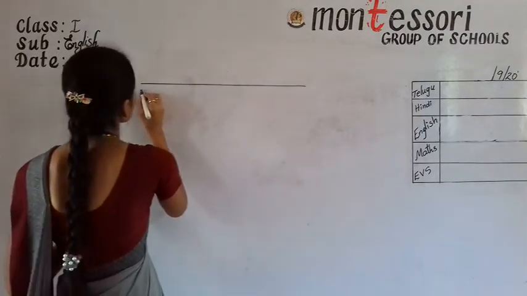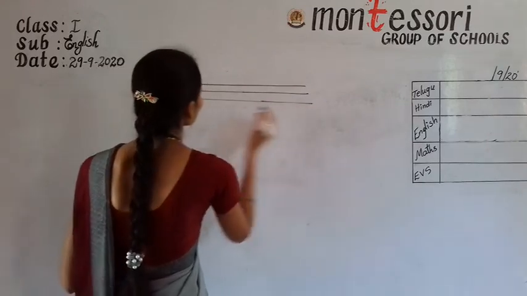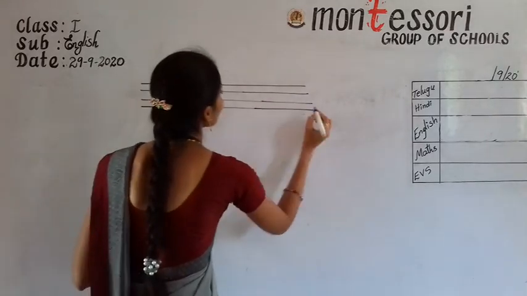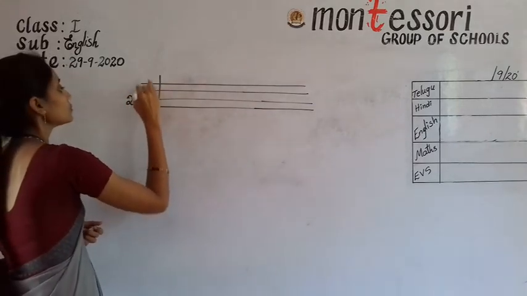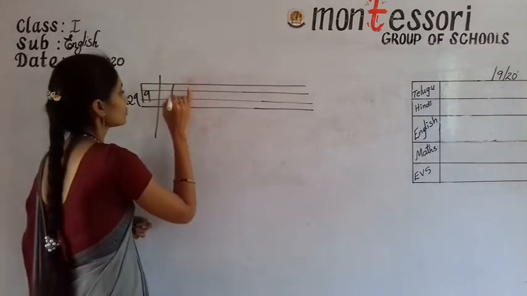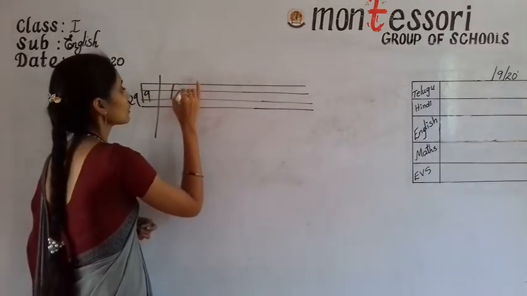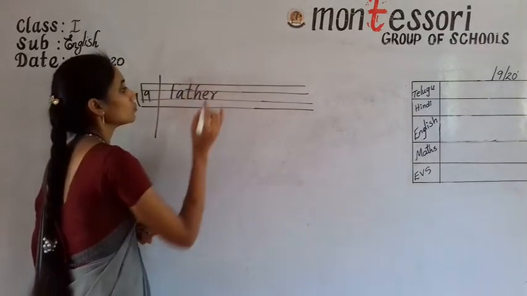All of you take out your English small copy. Write down the date, 29/9. First one, father, F-A-T-H-E-R, father.